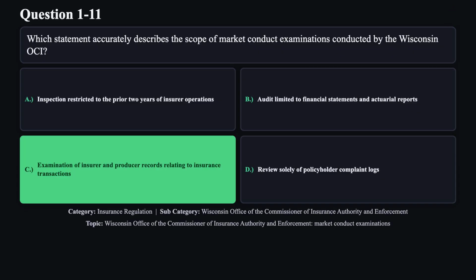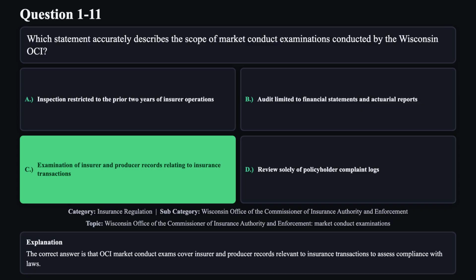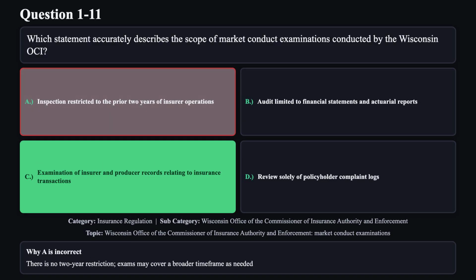The correct answer is C. The correct answer is that OCI market conduct exams cover insurer and producer records relevant to insurance transactions to assess compliance with laws. Reason A is not correct. There is no 2-year restriction. Exams may cover a broader time frame as needed.